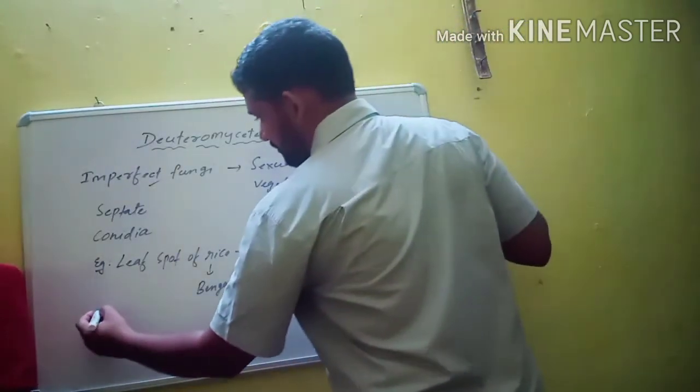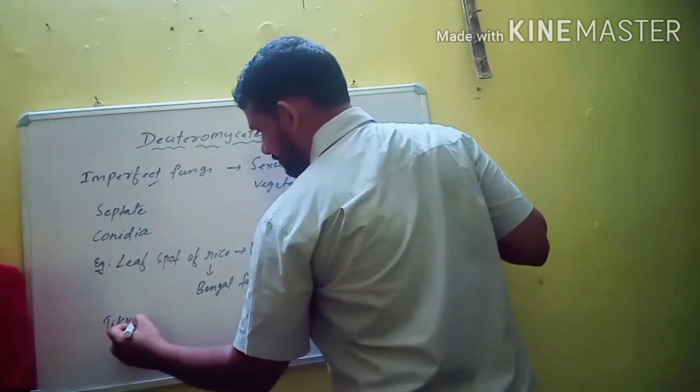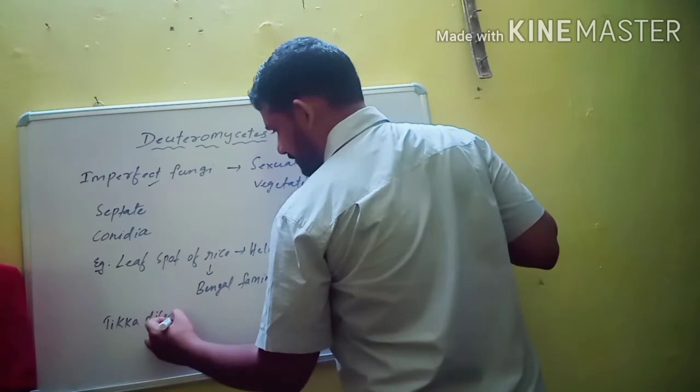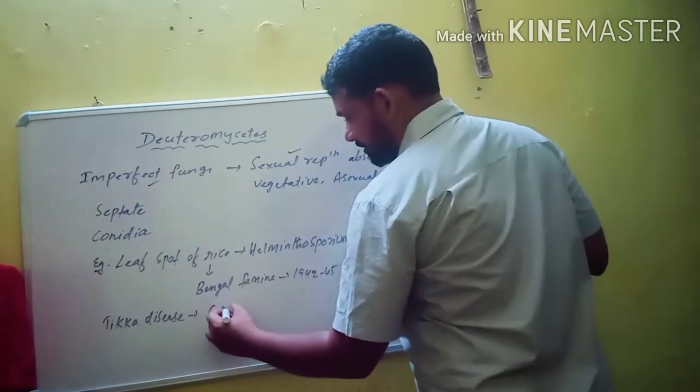The second example is Tikka disease in groundnut, caused by Cercospora.